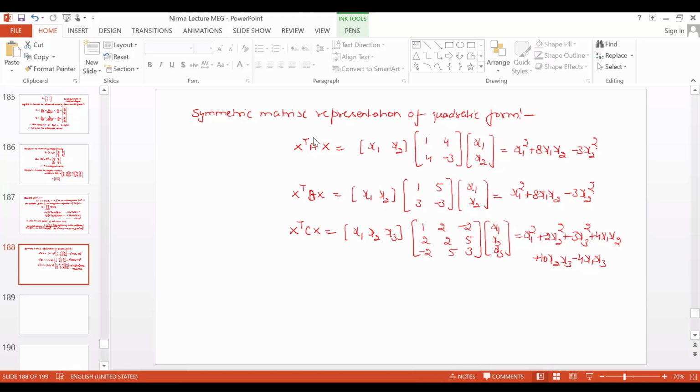Okay, and so you can write its symmetric matrix representation.